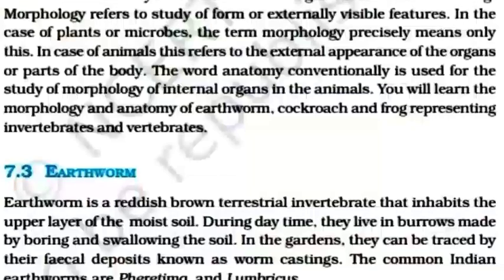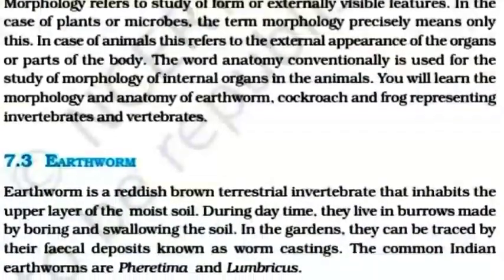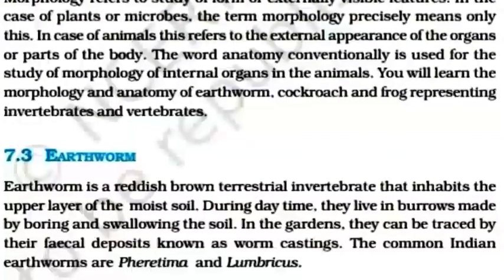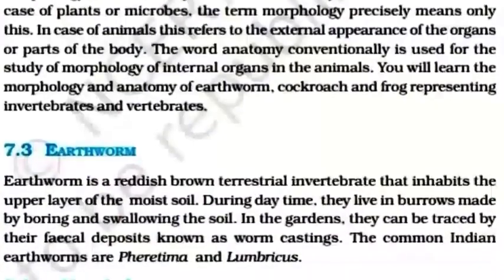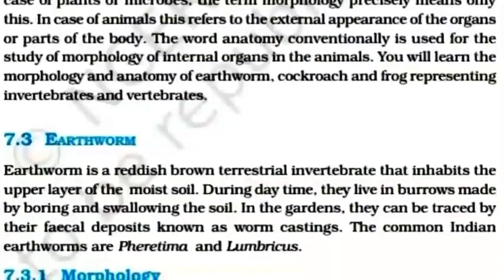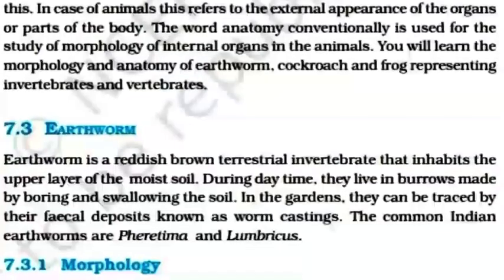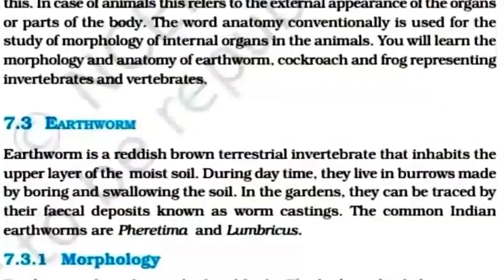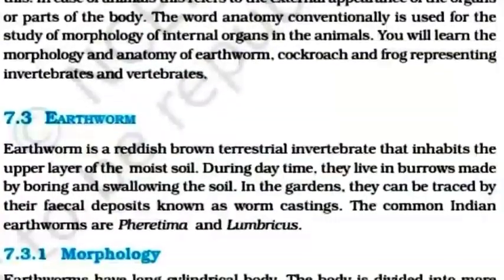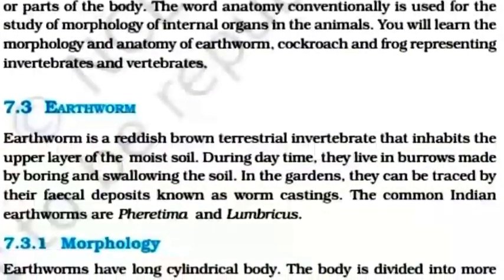Earthworm. Earthworm is a reddish brown terrestrial invertebrate that inhabits the upper layer of the moist soil during daytime. They live in burrows made by boring and swallowing the soil.